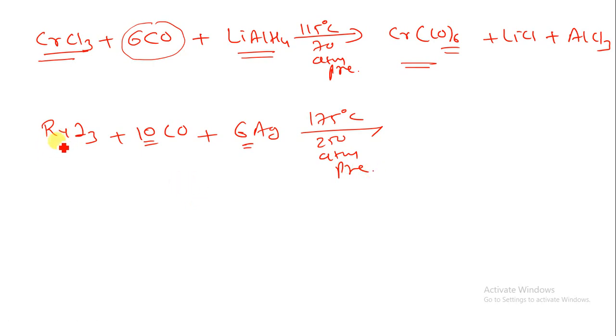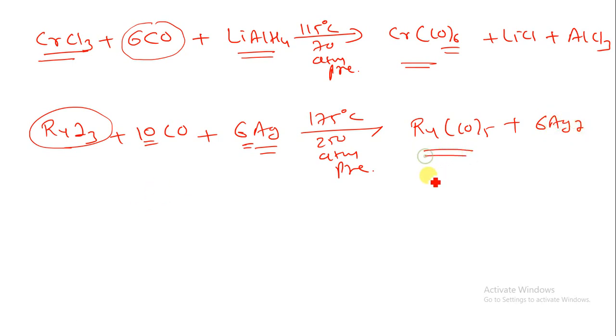What you have to note here is that I am using a metal salt in the presence of a reducing agent. CO is there, so you can produce Ru(CO)5 by the removal of 6 AgI. Ruthenium comes under the Fe family, Fe, Ru, Os.